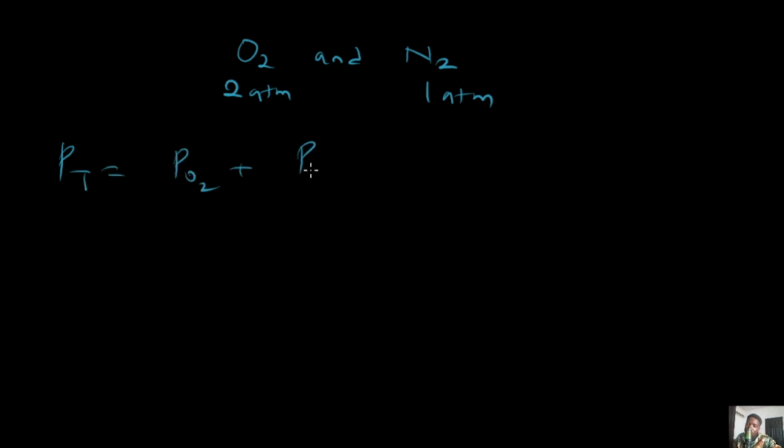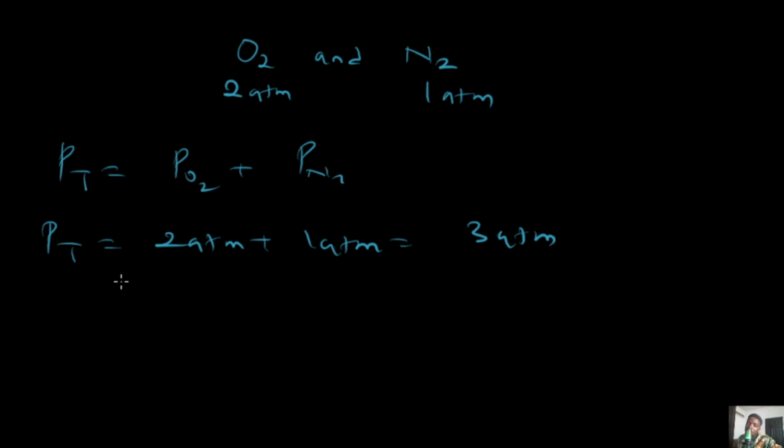Okay, so imagine for instance you have a situation where I tell you that two gases were combined in a container, oxygen and nitrogen, and I told you that the partial pressure of oxygen is 2 atm and that of nitrogen is 1 atm. What is the total pressure in the container? P total is going to be equal to P of oxygen plus P of nitrogen, and that is going to give us P total equals 2 atm plus 1 atm equals 3 atm.